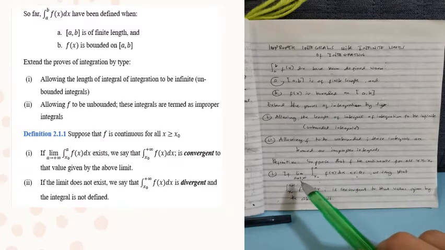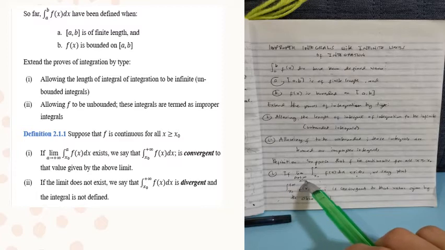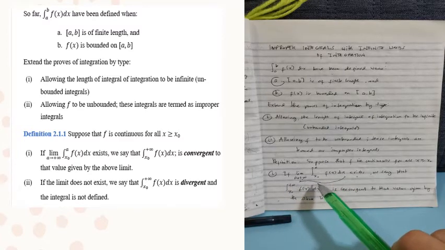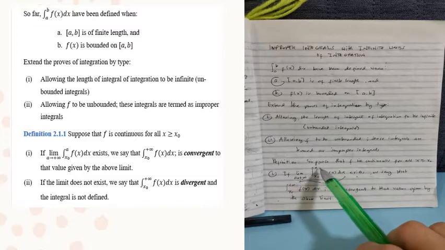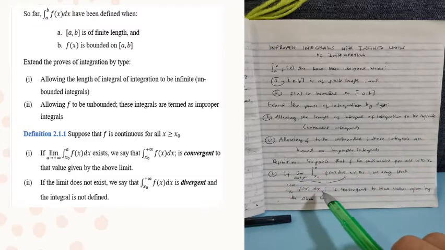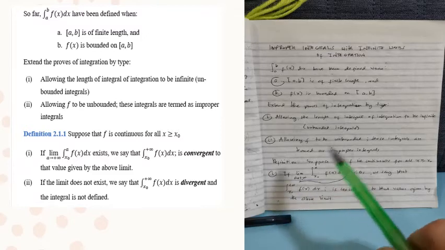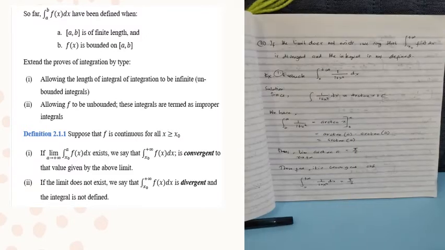So, ibig sabihin nun, pag kinuha natin yung limit na to, etong si f of x, from x sub o to a, where a approaches positive infinity, pag nag-exist yung limit niya, we can say that this integral is convergent. Okay, kung convergent, may makukuha tayo na define na limit.